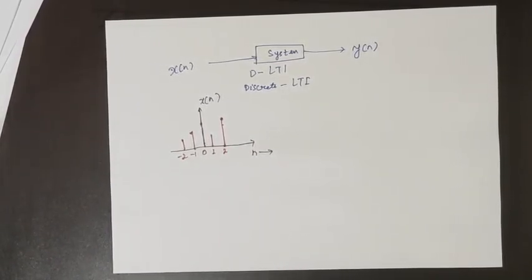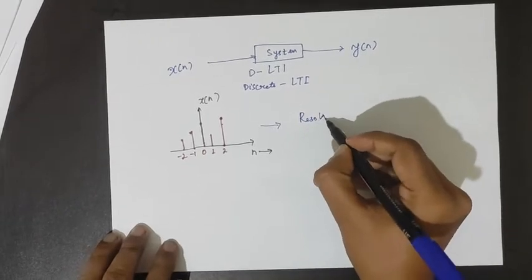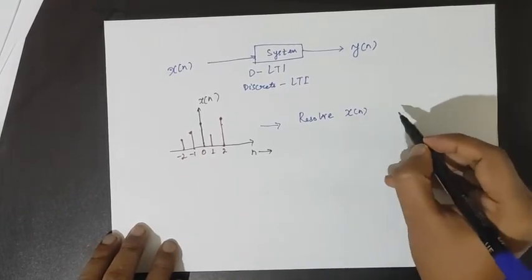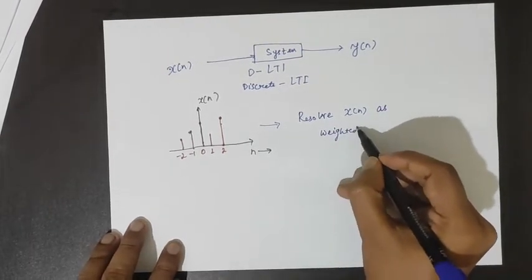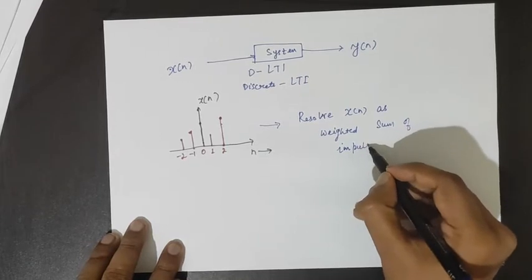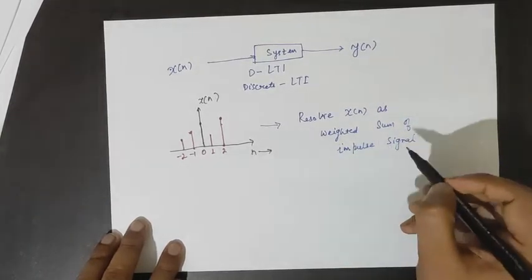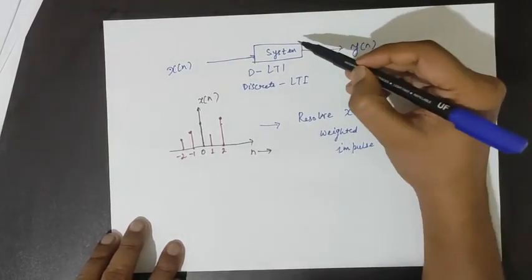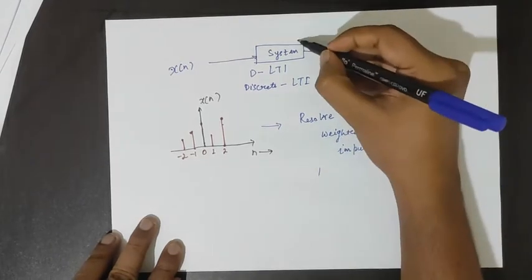Now, the idea here is to resolve x[n] as a weighted sum of impulse signals, because we already know the impulse response.